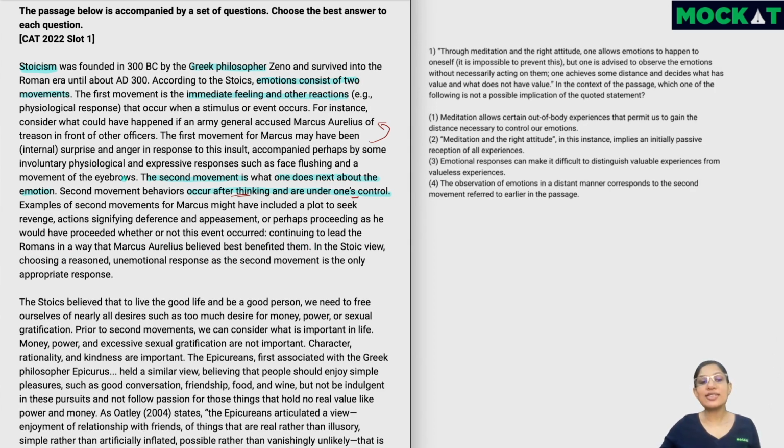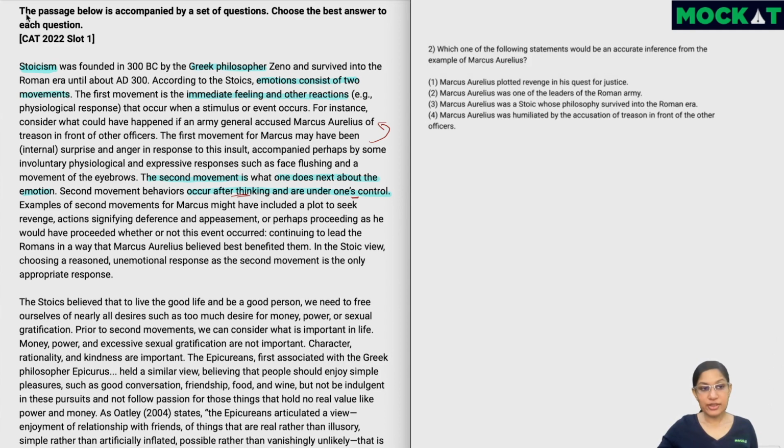So the author is coming up with this example about Marcus Aurelius and helping us understand the difference between the first movement, which is the immediate feeling, the immediate emotional reaction, and the second movement, which is the action. Now at this point, we can actually solve the second question. Now for us to solve this question, it's important to remember that this is just an example which is given.